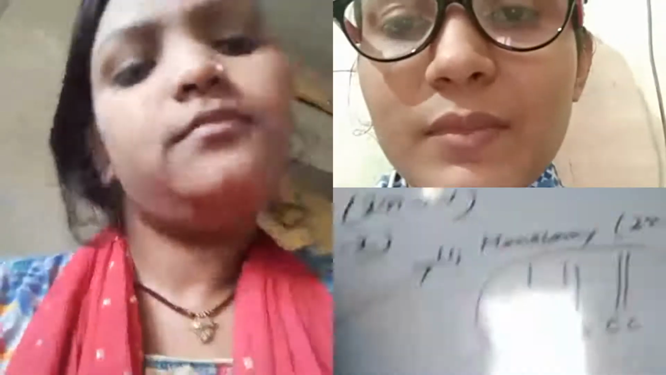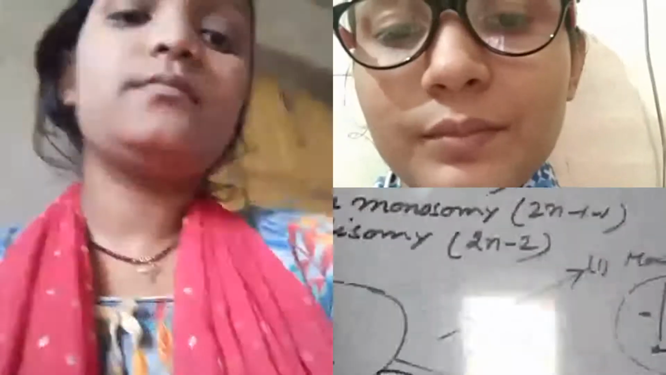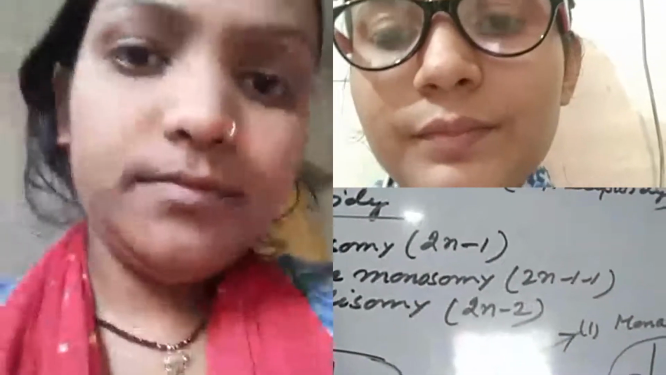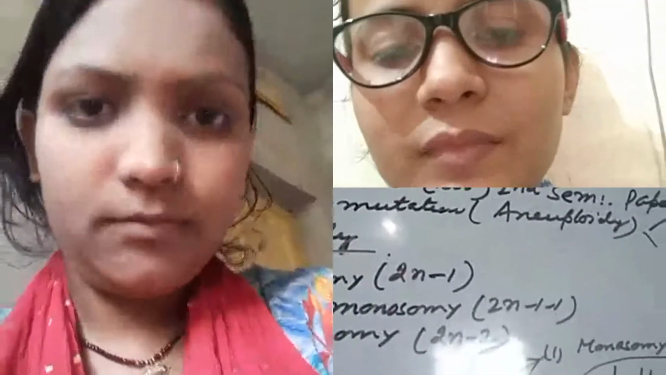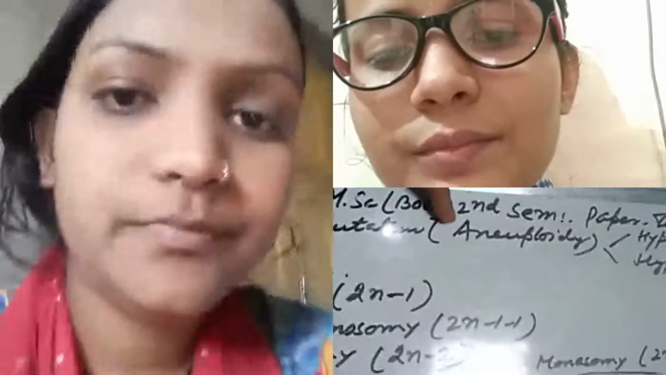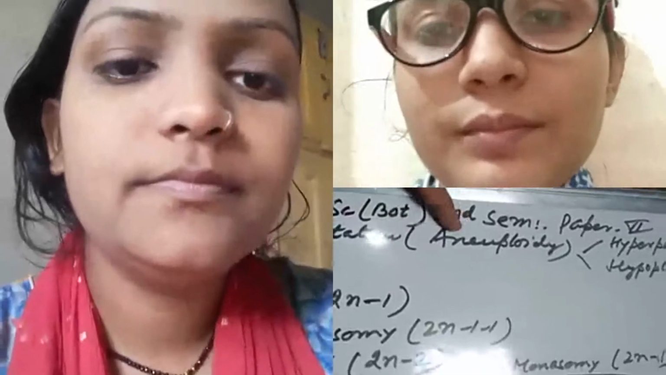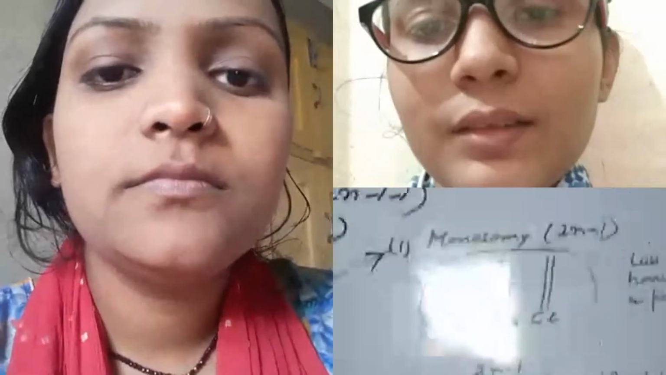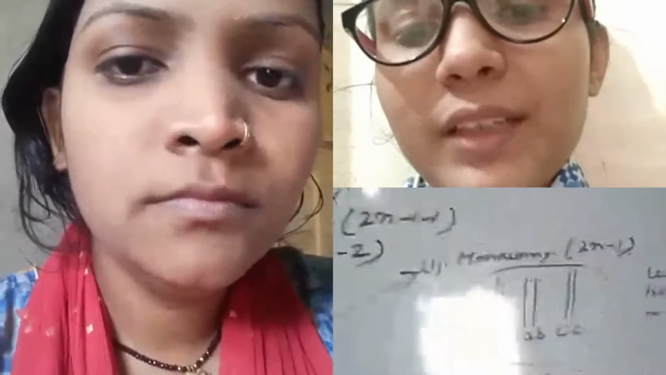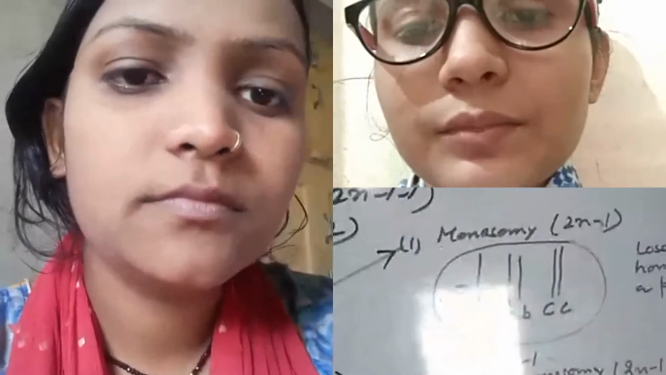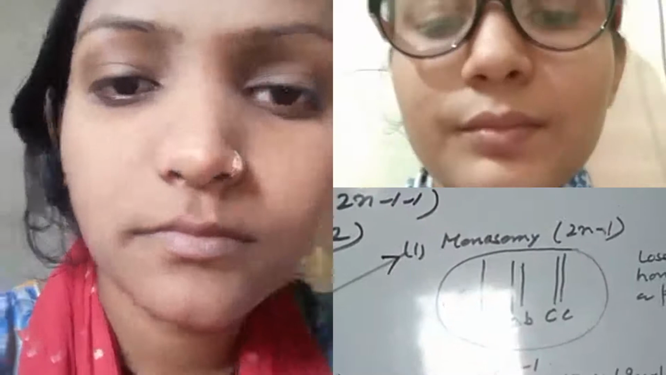Look at the normal chromosome. I have written here hypo. Which topic are we studying today? We are studying genomic mutation. And what is genomic mutation? Numerical change in chromosomes is called genomic mutation, which is of two types: euploidy and aneuploidy. We have started the topic aneuploidy, which is of two types: hyperploidy and hypoploidy. In the previous lecture, we have already studied hyperploidy. Today's lecture is on hypoploidy.